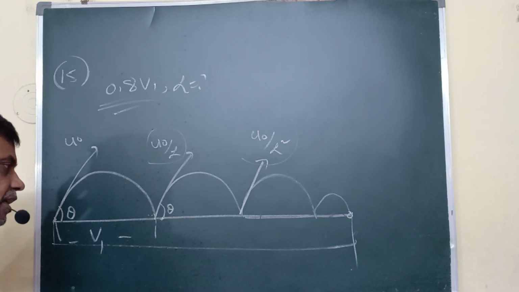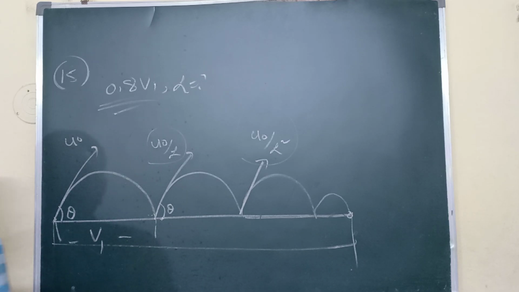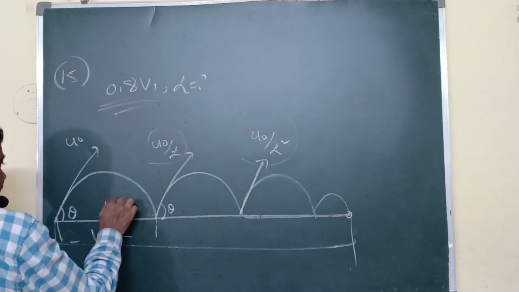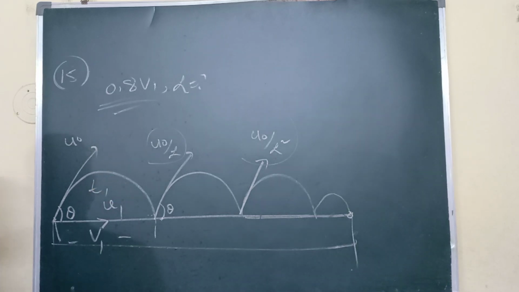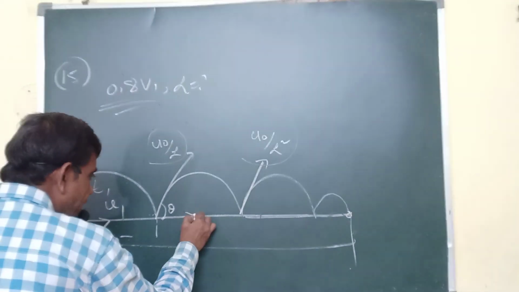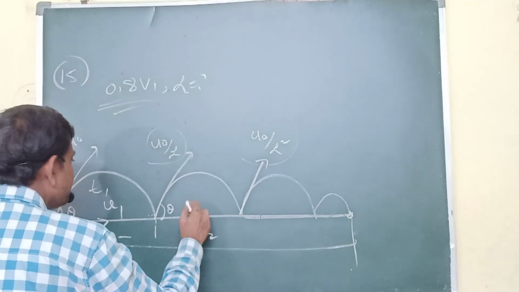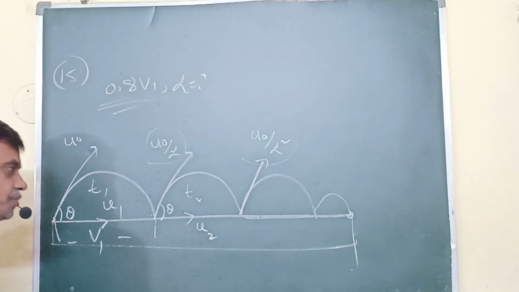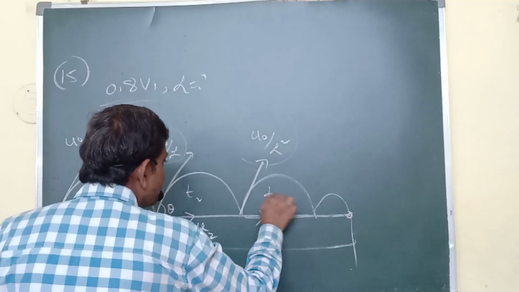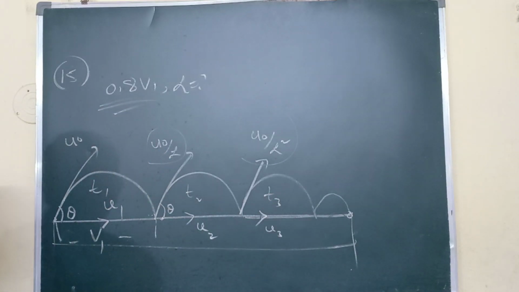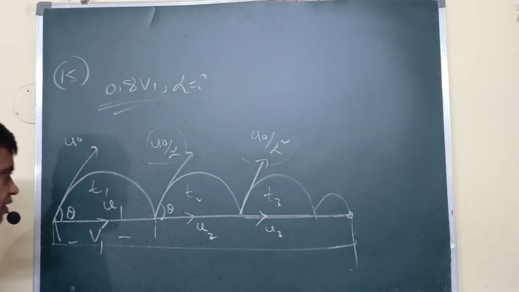So what do we find first? This horizontal velocity I don't know, so I am taking it as u1, and the time, not given, I am taking as t1. Similarly here the horizontal velocity is u2 and the time t2. Similarly here the horizontal velocity is u3 and the total time t3. What is t1? The time of flight.